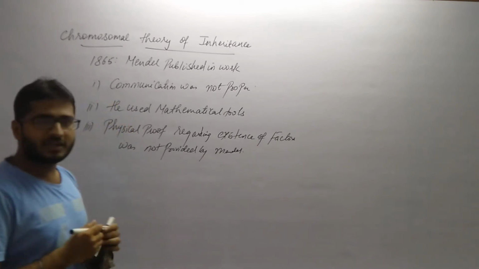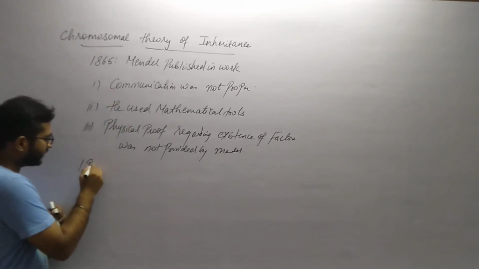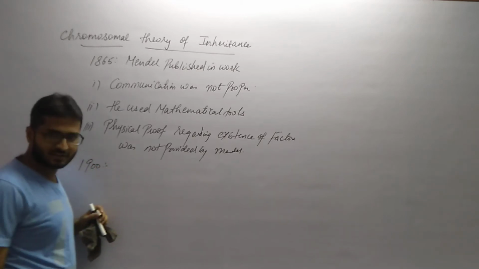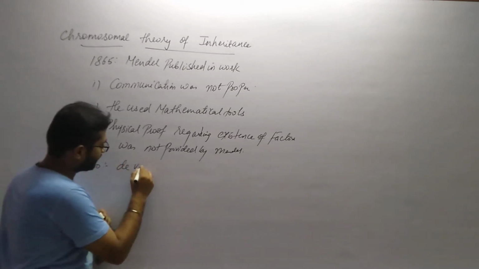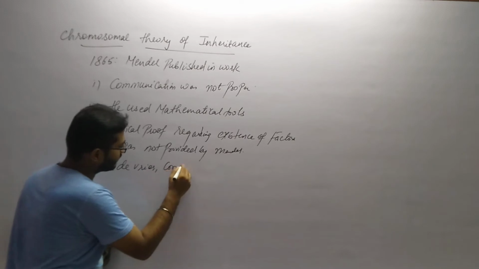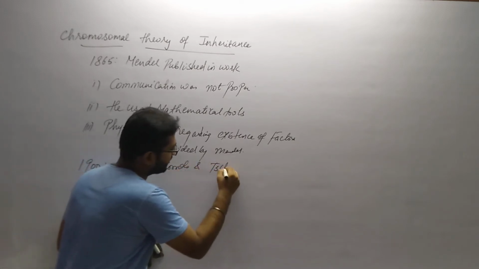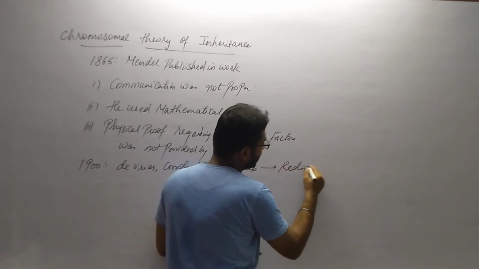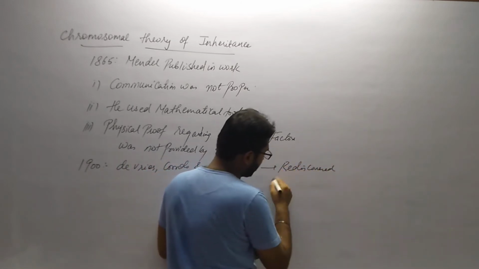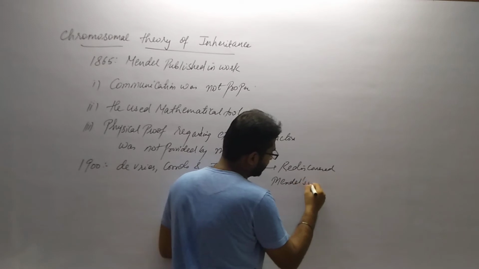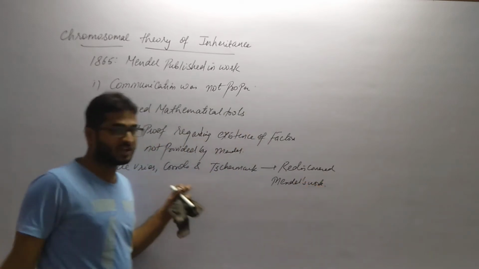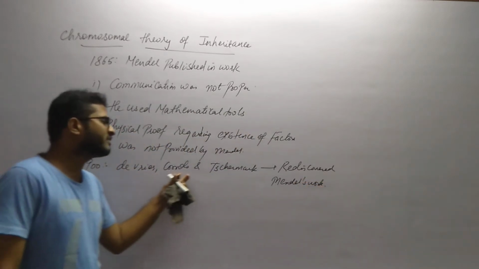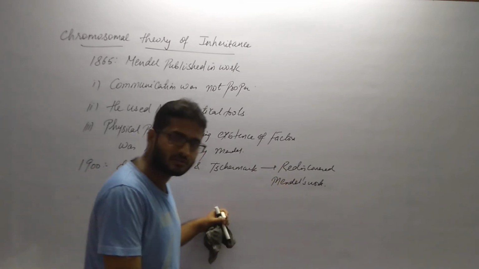Now, but in the year 1900, three scientists, De Vries, Correns and Tschermak, rediscovered Mendel's work. So which were the three scientists? You have to remember the names: De Vries, Correns as well as Tschermak rediscovered Mendel's work.